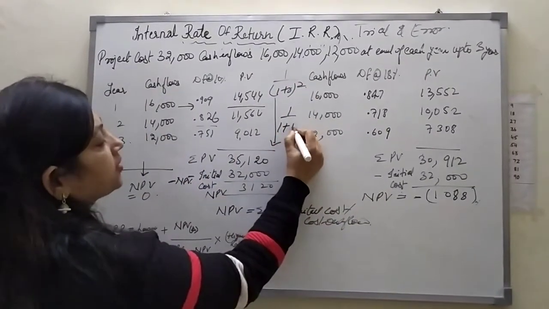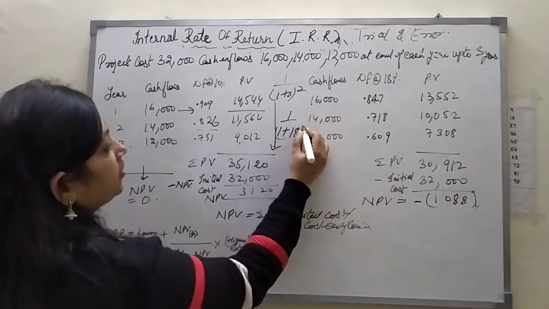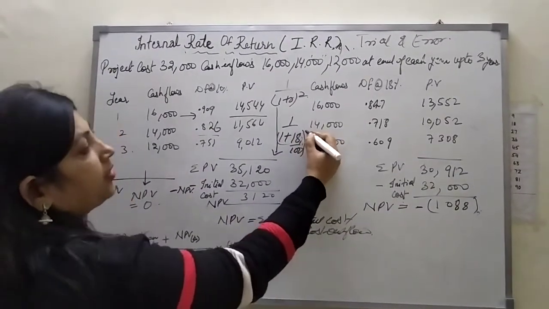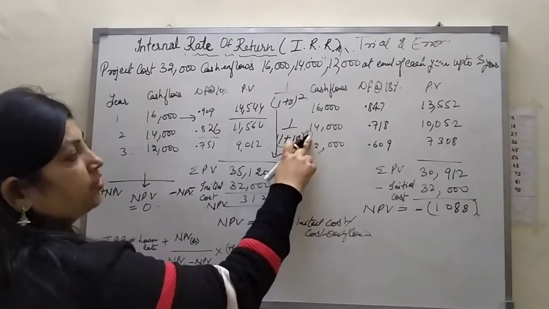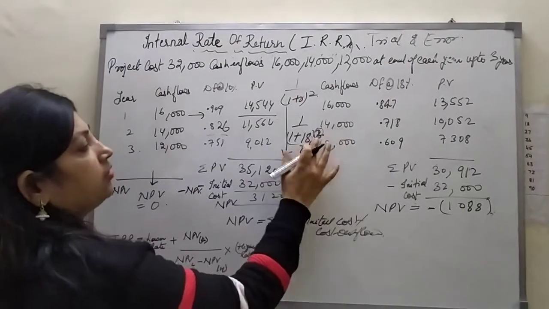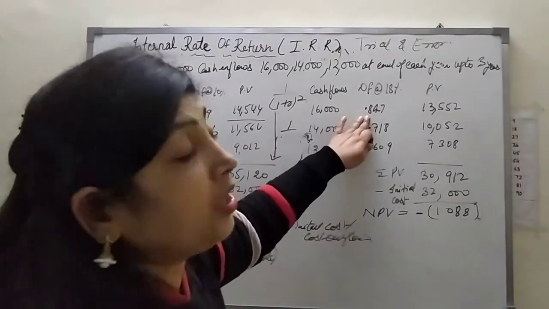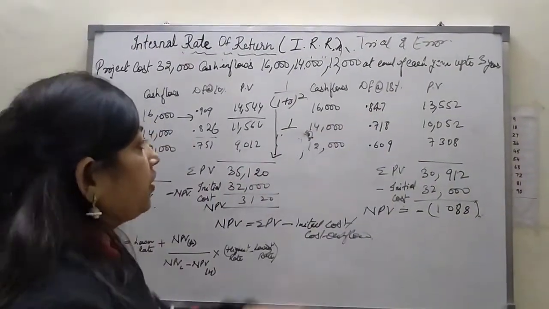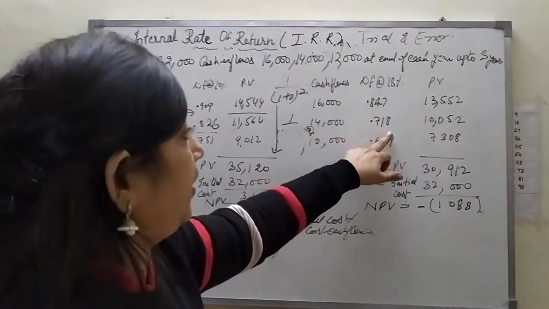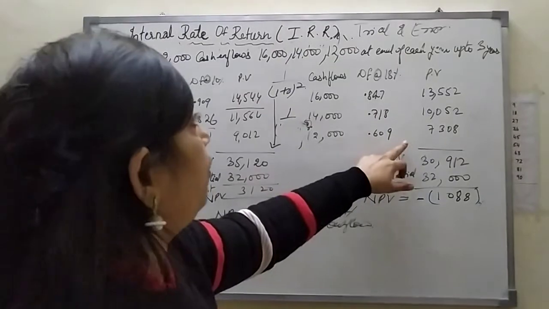Here it is 1 plus 18 upon 100, raised to the number of the year. Consider 1 year, and if 2 year, mention 2 year, then 3 year, and on that basis you get the discounting factor. For the first year 0.847, second year 0.718, third year 0.609.